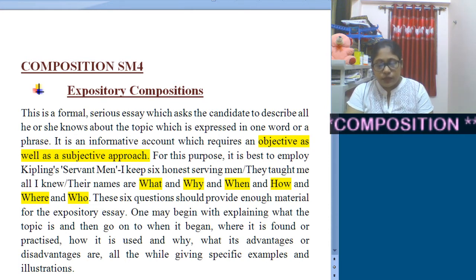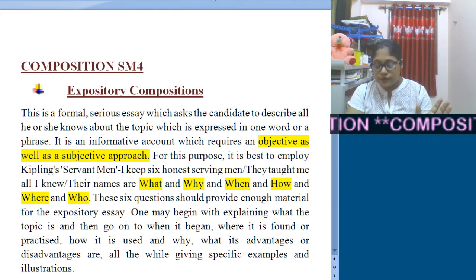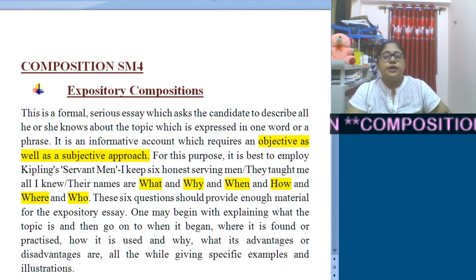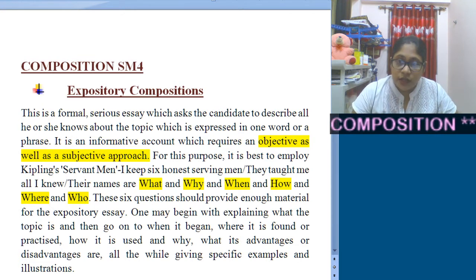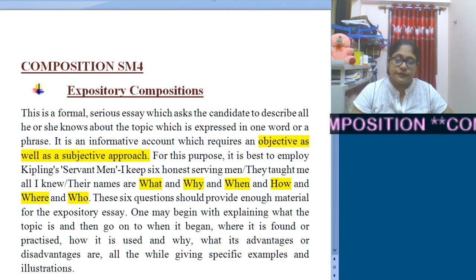Hope you all have done the work that was given to you previously. So today we will discuss expository and reflective, right?